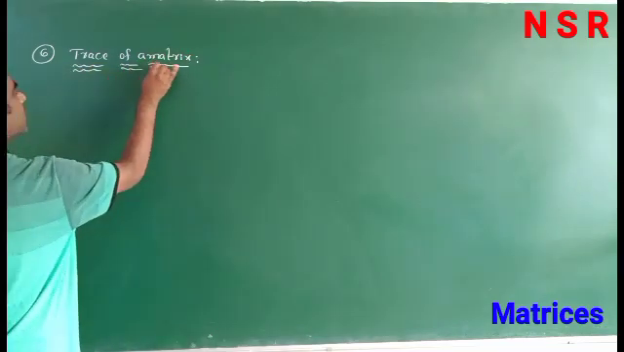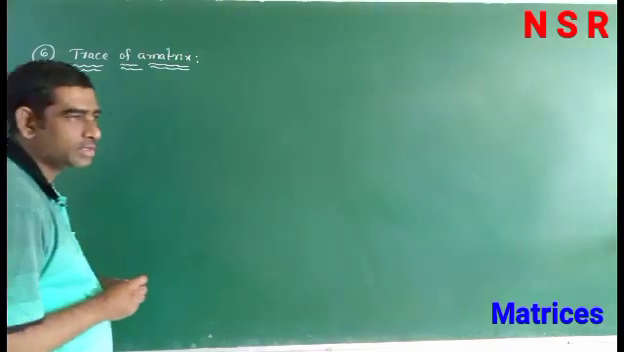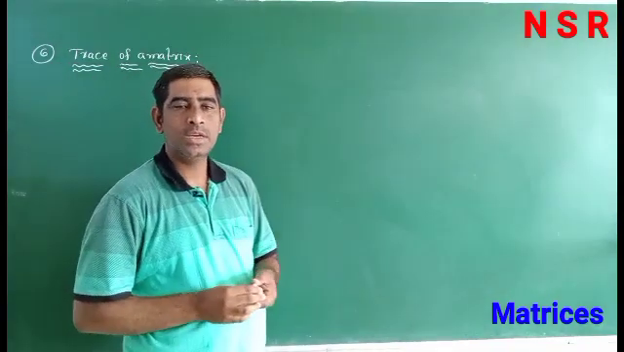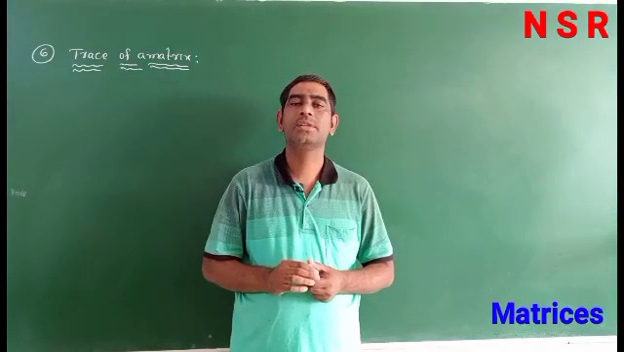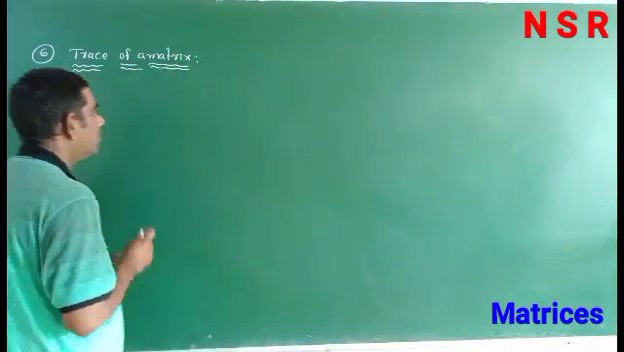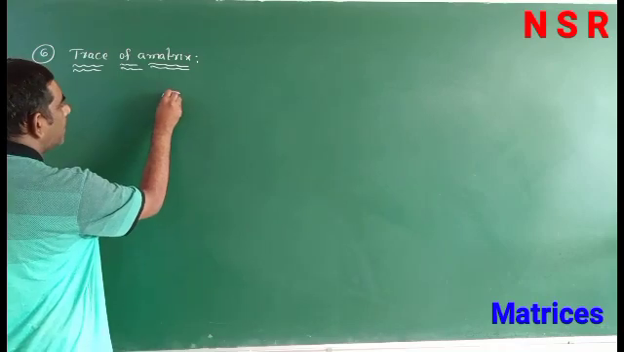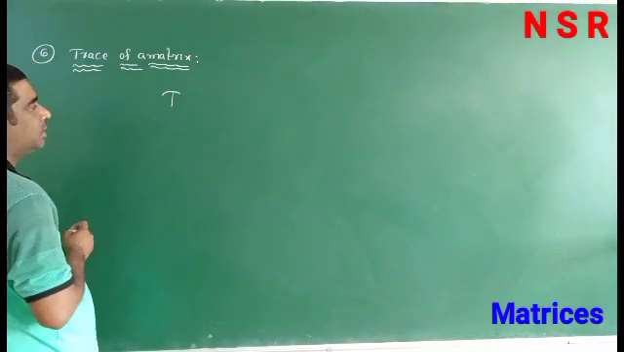So next definition is trace of a matrix. Trace of a matrix means the sum of the diagonal elements is called trace of a matrix. It is denoted by tr. So this is trace of a matrix.